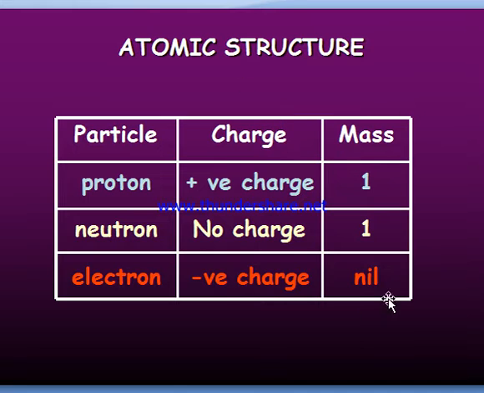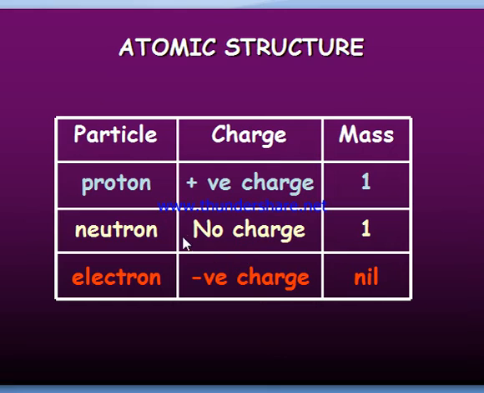Next, atomic structure. Already we have seen that protons are positively charged and neutrons have no charge, and the mass of protons and neutrons is the same. Next, electrons are negatively charged. Also the number is the same for protons and electrons, and the number of neutrons is more or less similar to protons.